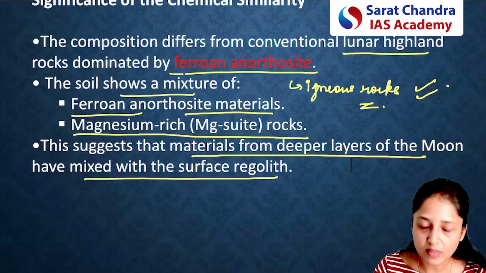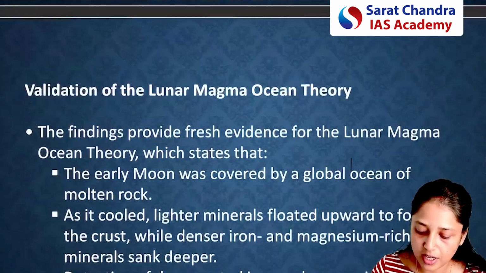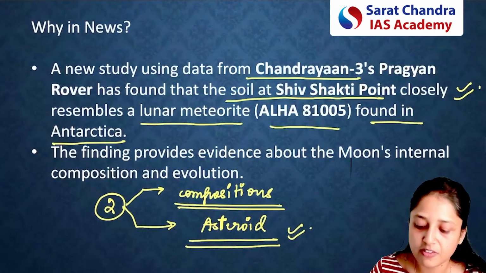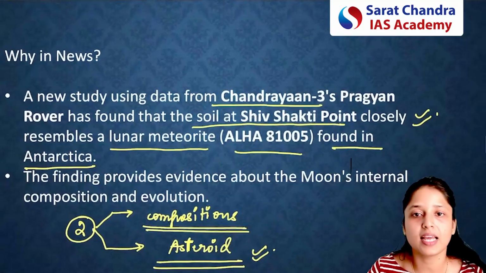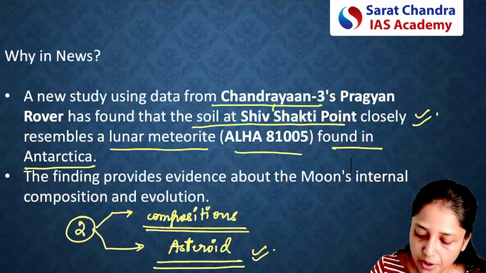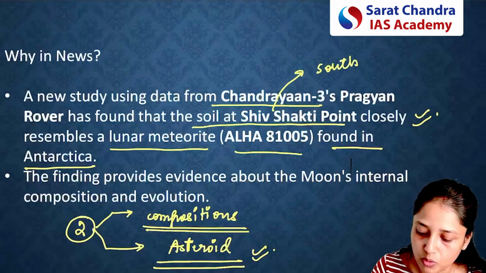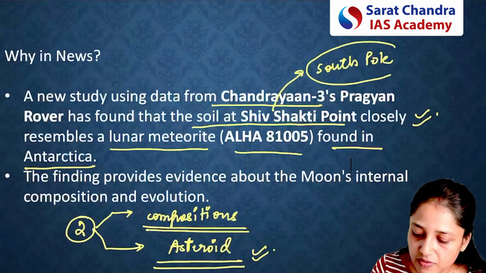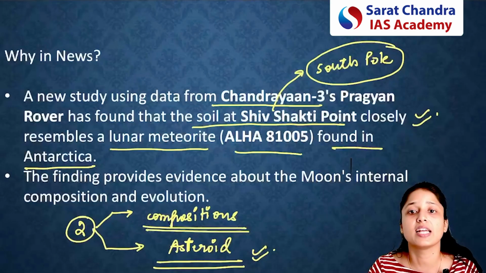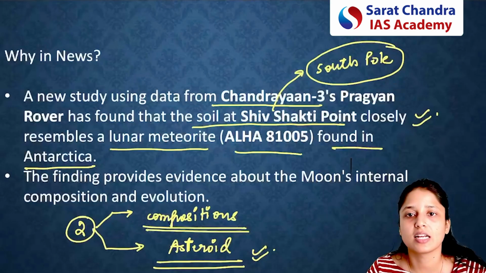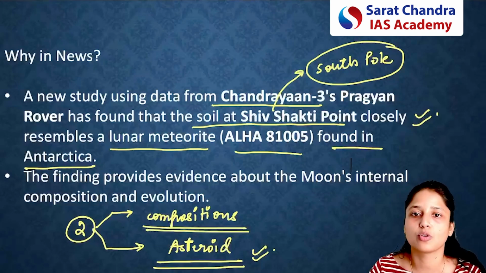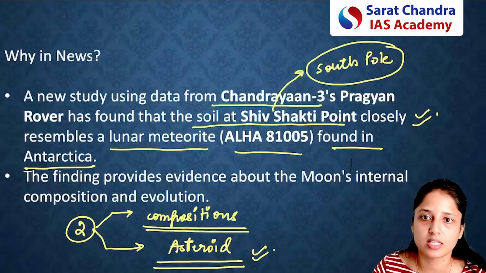Now see, first of all, since we are talking about the soil composition of the Shiv Shakti point, please have a basic idea of what the Shiv Shakti point is. This Shiv Shakti point is the point where the Chandrayaan-3 mission actually landed, and it is located near the south pole of the moon. The name Shiv Shakti point was given by the Prime Minister of India, and this is the point where the rover of the Chandrayaan-3 mission landed. So these important findings were made based on the data shared by the Chandrayaan-3 mission.